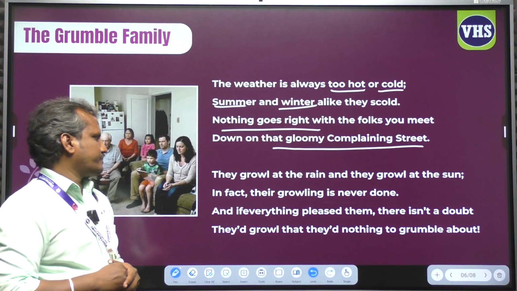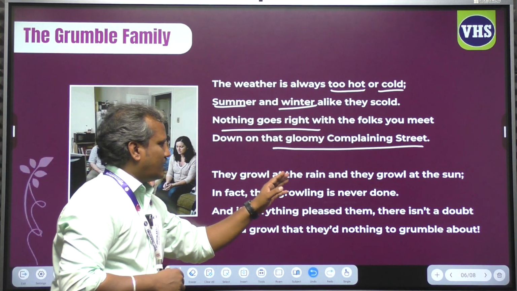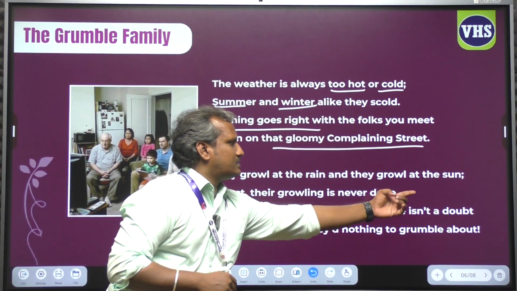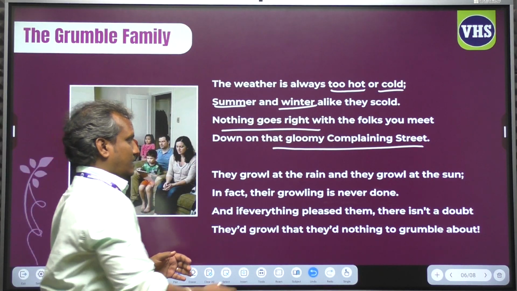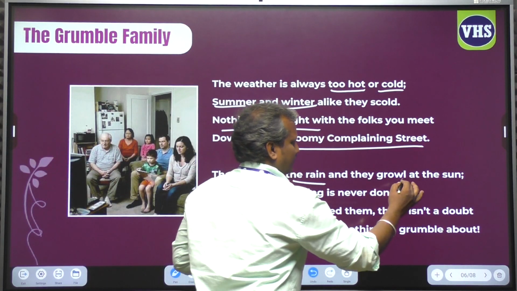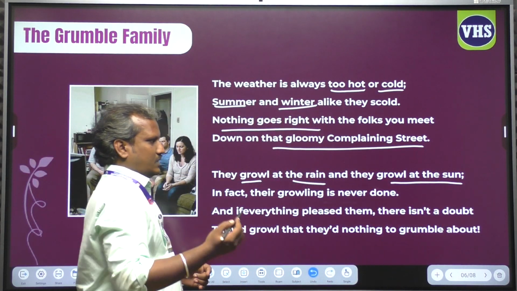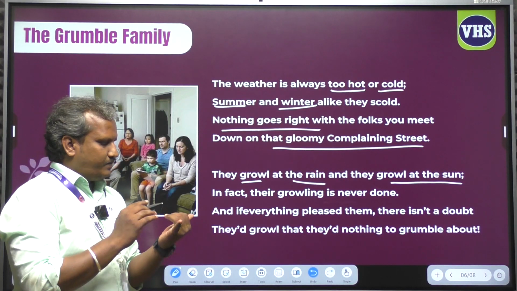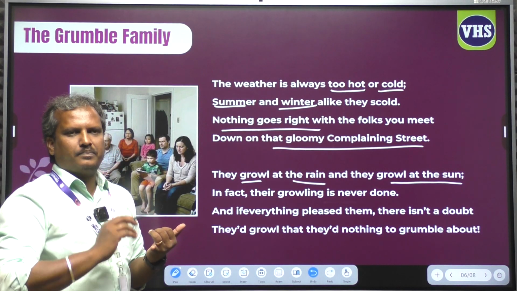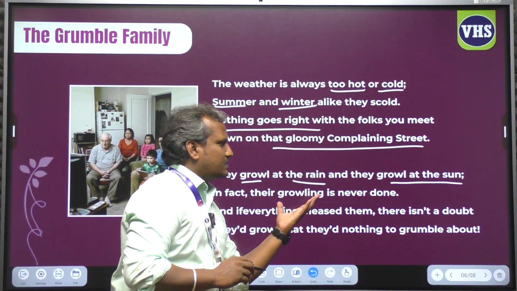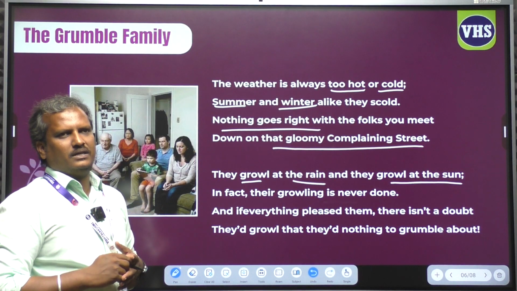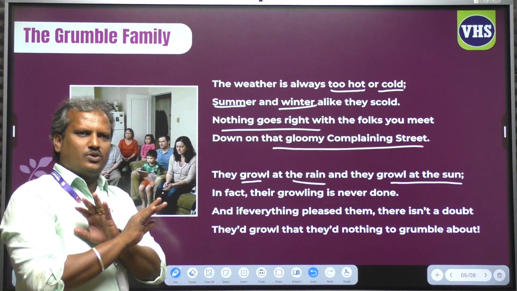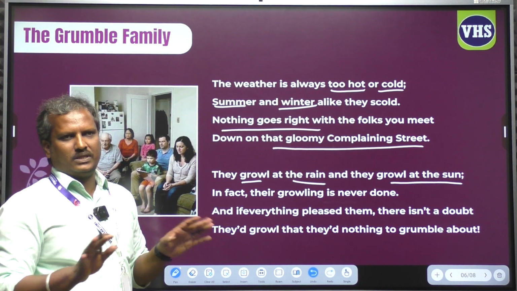Next stanza. They growl at the rain and they growl at the sun. If it is raining, they will be complaining. If it is a sunny day, they will be complaining. So they will not enjoy any of the weather conditions.